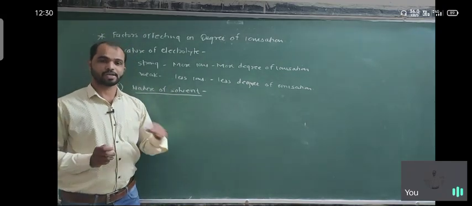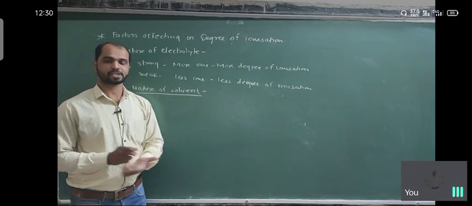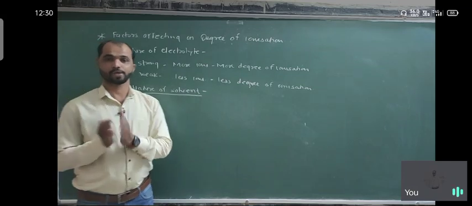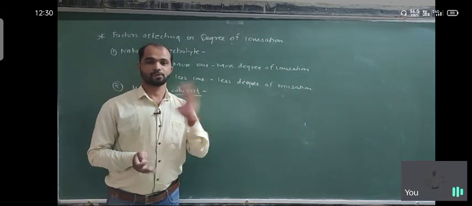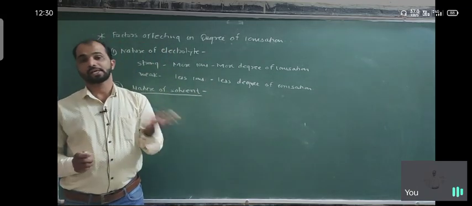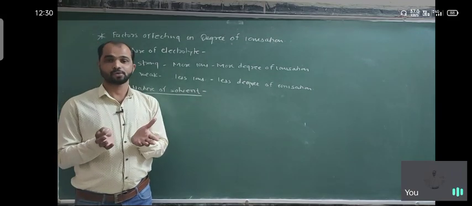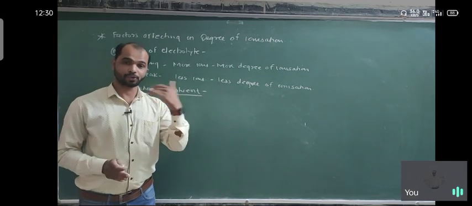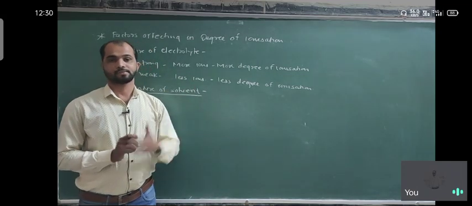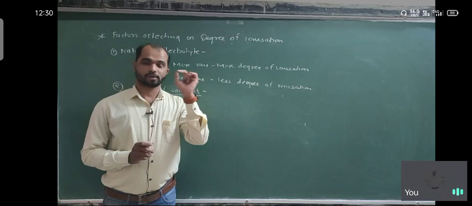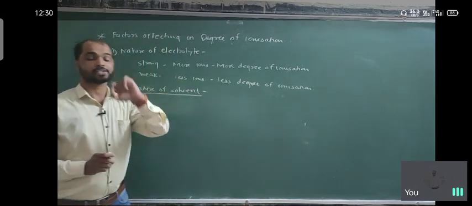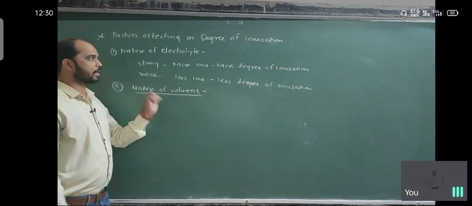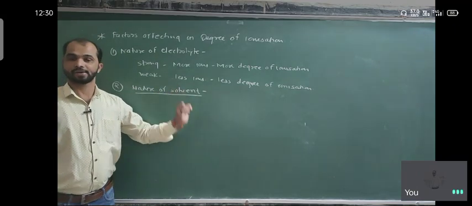Means in water, NaCl is more dissolved, more ions are produced as compared to in benzene. Because benzene has lower dielectric constant as compared to water. Water is more polar than benzene. NaCl is ionic compound. So electrolytes are basically ionic. They are dissolved into solvents, means produce the ions. So those solvents which have high dielectric constant always show the high degree of ionization.